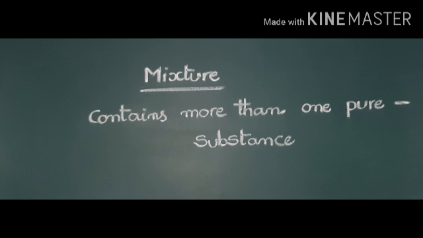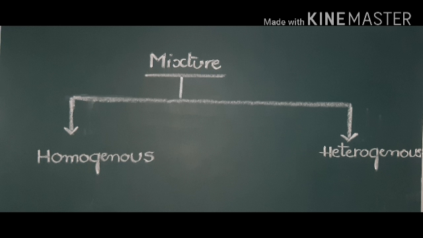Next I am going to discuss a mixture. What is a mixture? A mixture contains more than one pure substance. And mixtures are classified into two types: one is a homogeneous mixture, the other is a heterogeneous mixture.